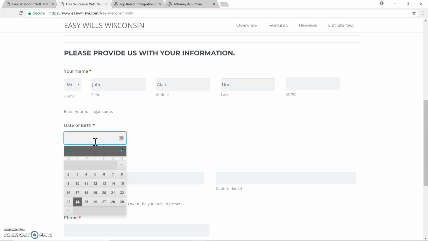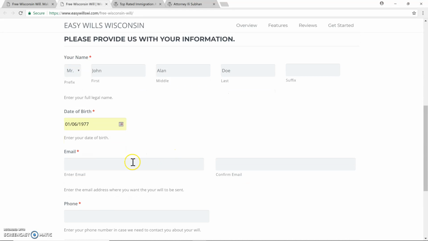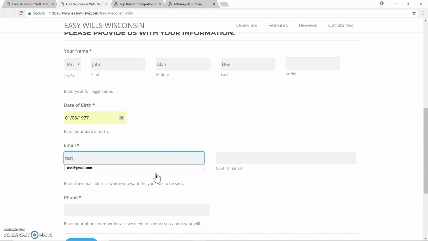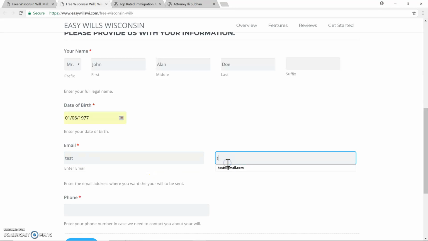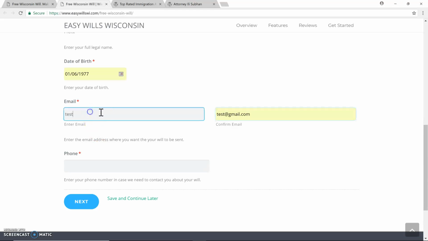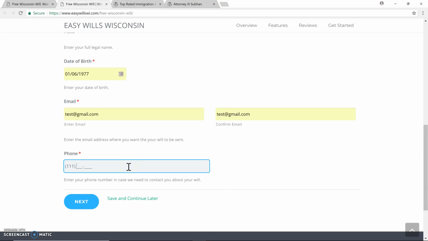Then you're going to enter your date of birth. Next, you're going to enter your email. As you can see, I have some of this filled out for us just to save some time. And as you see here, if something comes up and you need to save your form and continue later, you can easily do so and you'll be sent a link.